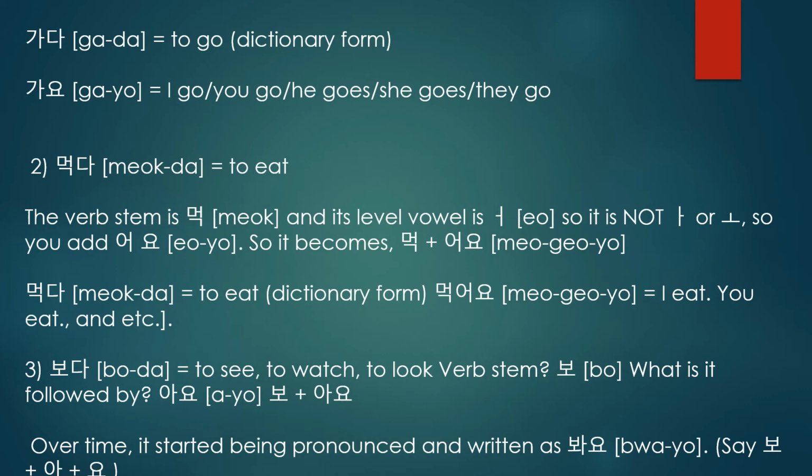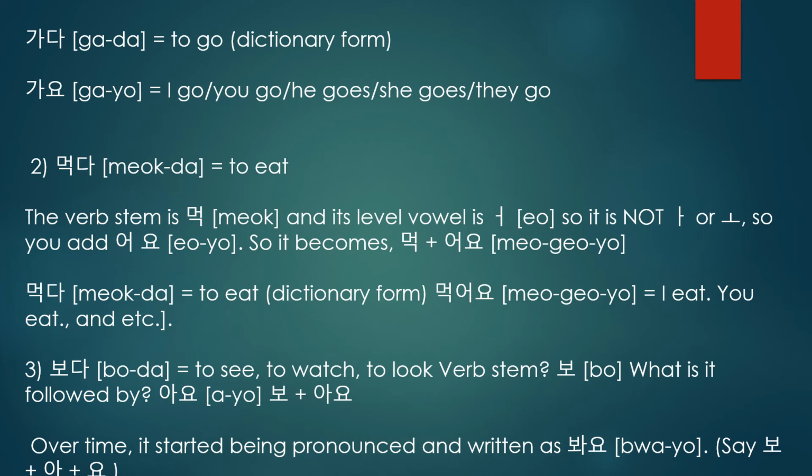Now coming to the third example, boda. What is boda in Korean? To see, to look, to watch. Again omit the da, and the remaining is the verb stem. The verb stem here is bo. What is the last vowel of the verb stem?